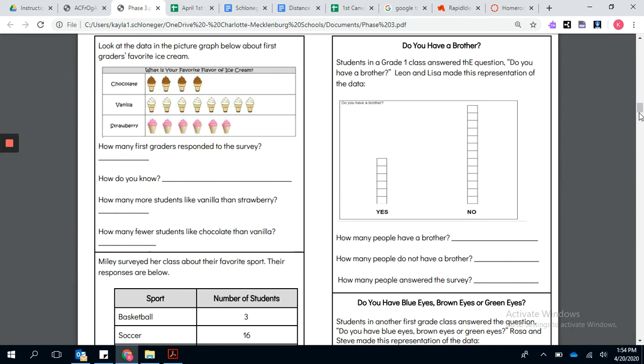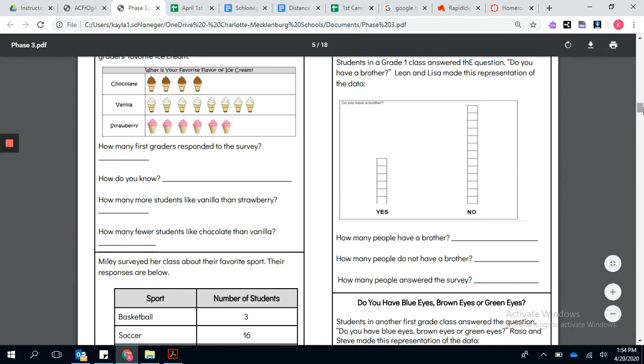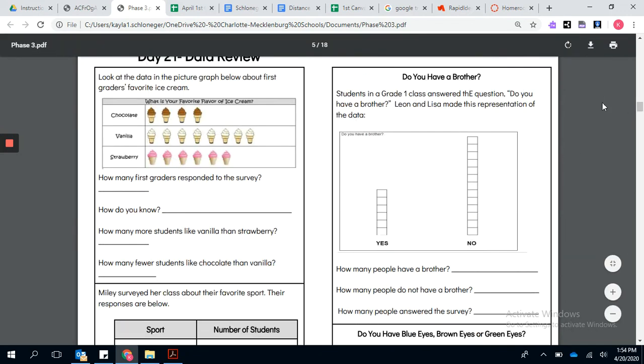Okay, and then I'm going to go up here and read these questions for you. Just remember, pause your video to answer your questions. This one says, do you have a brother? Students in a grade 1 class answered the question, do you have a brother? Leon and Lisa made this representation of the data.